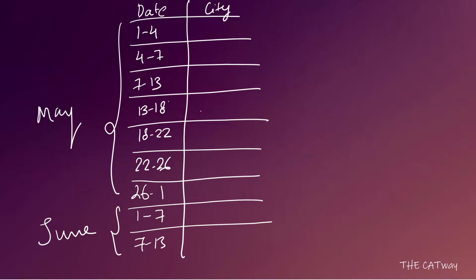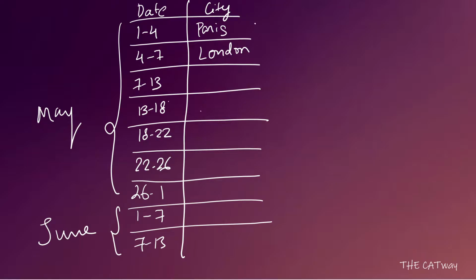Now we have been given a few information. We have been given that from May 1 to May 4 he was in Paris. So let's put it that way. He was in Paris. On May 4 he took a flight. Now he cannot be traveling to Paris or Zurich since he had left Zurich and landed on Paris on May 1st. So hence he could have traveled only to two places, that is London or New York. So we will take both the cases.